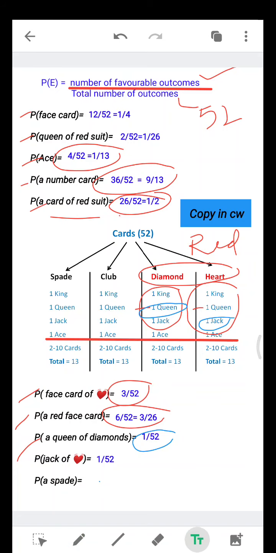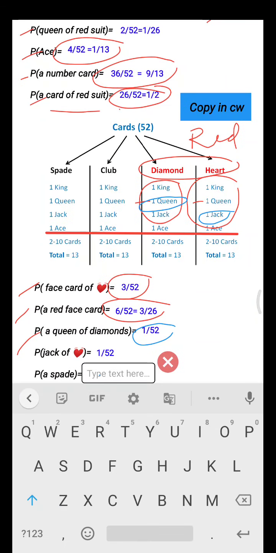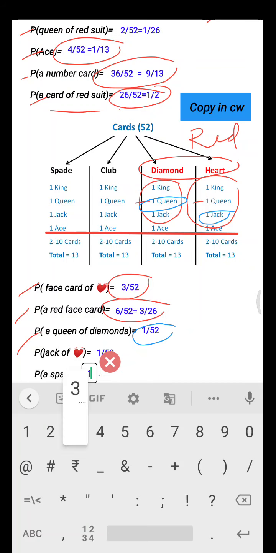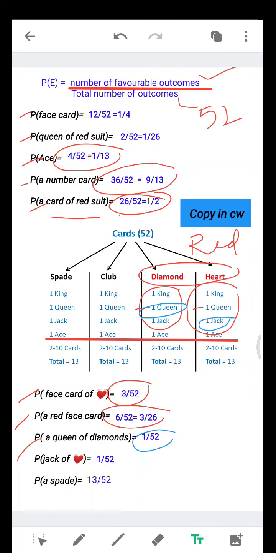Then the last one is spade. A card of spades. How many spades do we have here? We have a total of 13 cards in spades, so it will be 13 over 52. This will be our answer for spades.